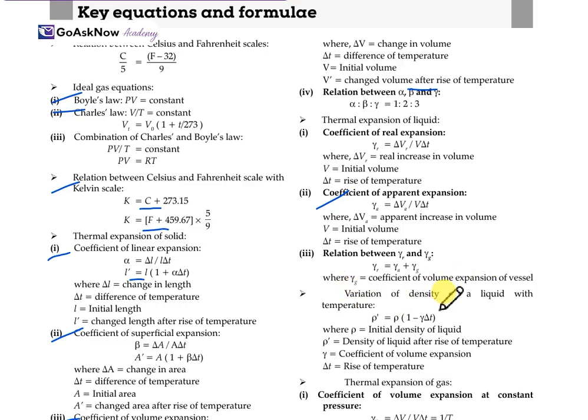The variation of the density of a liquid with temperature is rho' = rho(1 + gamma ΔT), where rho is the initial density, rho' is the density after the rise of temperature, gamma is the coefficient of volume expansion and ΔT is the rise of temperature.